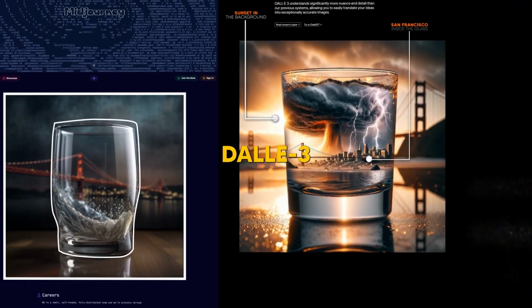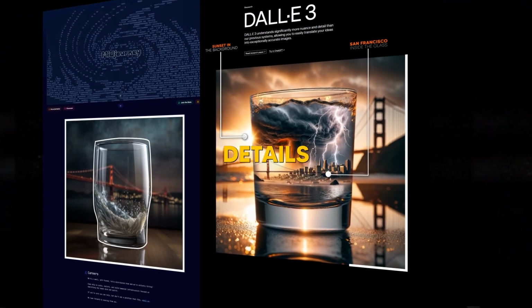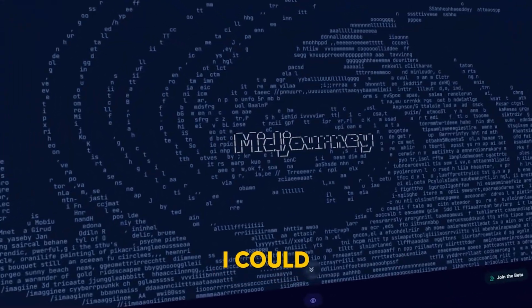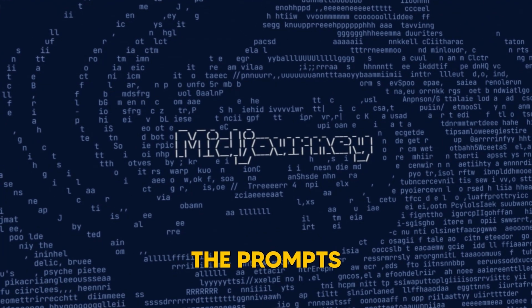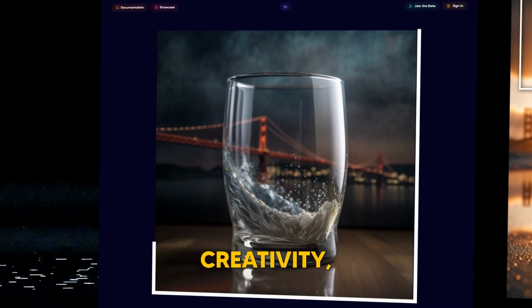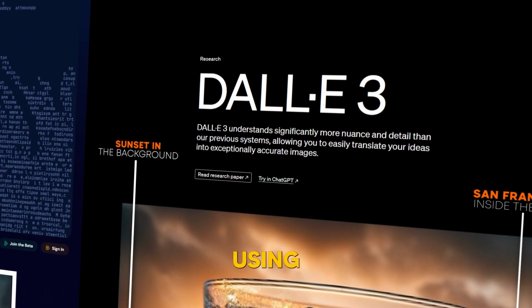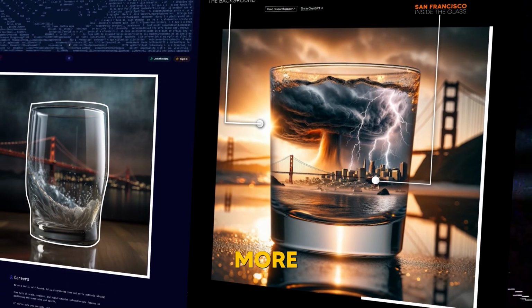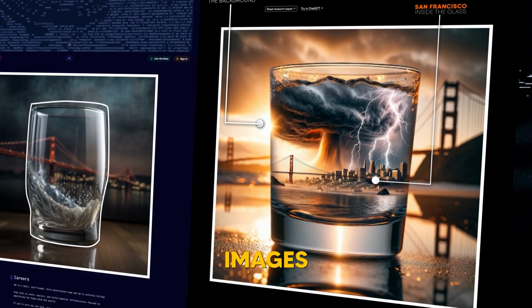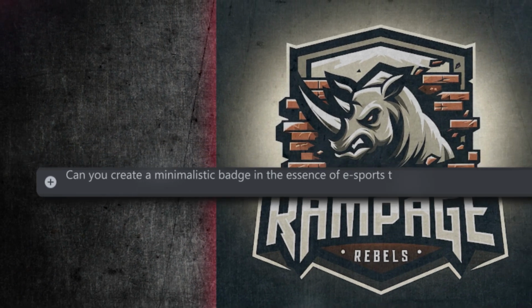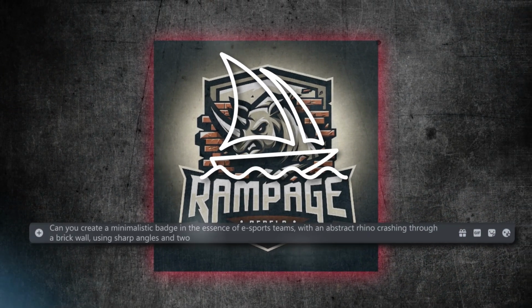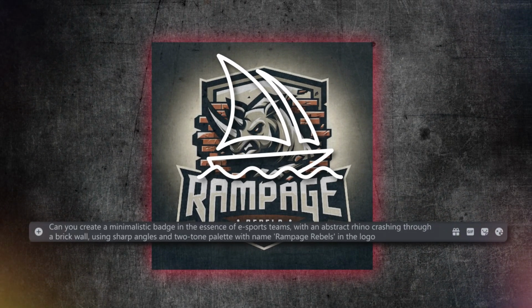Now, compare that to Dalle 3, which captures both of these details to perfection. And while I could still use Midjourney for some of the prompts that require a bit more creativity, I found time and time again that I'm far better off using Dalle 3 if I want more specific details to my images. This accuracy issue with Midjourney is even more noticeable when I want to add captions or introduce simple phrases into my images.